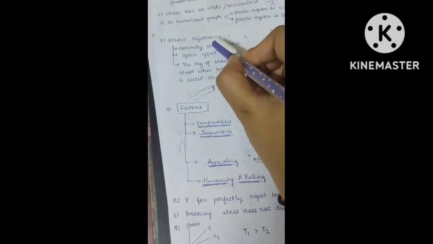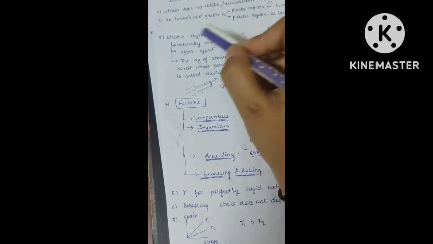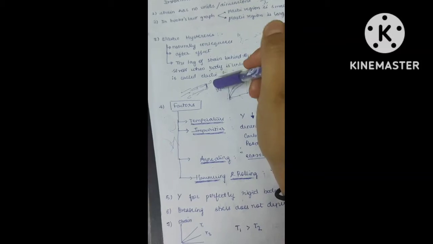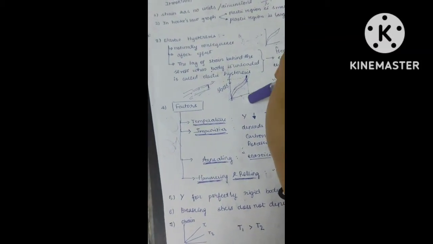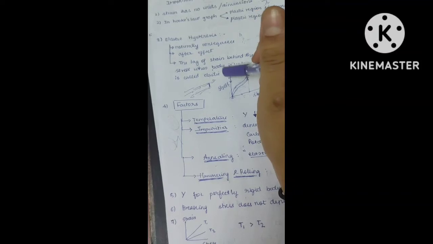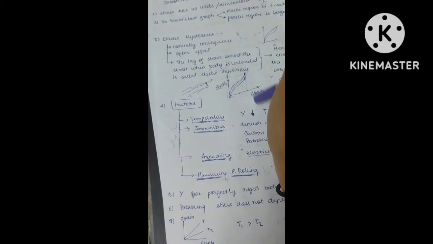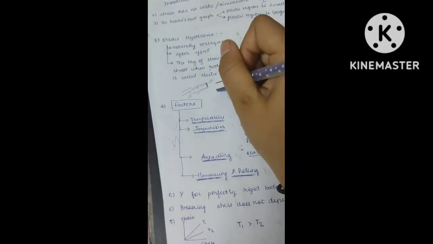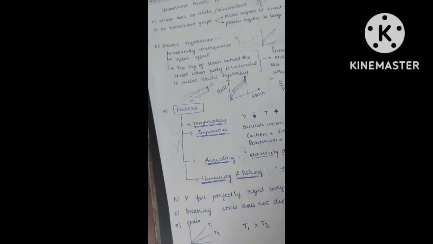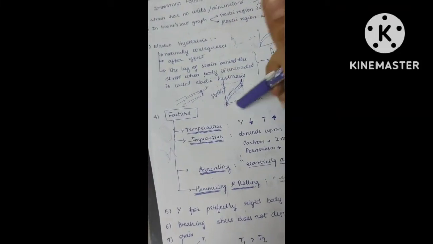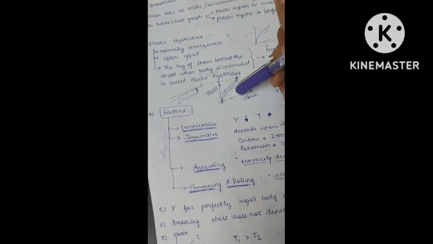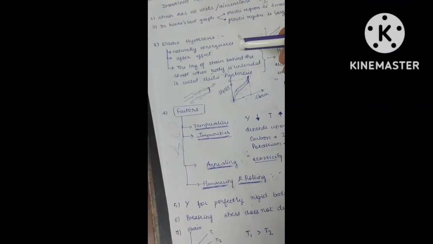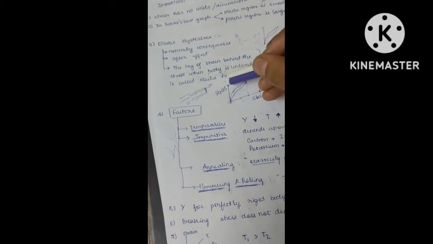For elastic hysteresis, you can say it is a natural consequence. Why is it a natural consequence? Because automatically when the stress is increased, the strain is produced, and when the stress is decreased, the strain is decreased. When you are increasing the stress, the strain is also increasing, right? And when you are decreasing the stress, the strain is also decreasing, but there is some amount of heat generated, or I can say heat loss in the form of heat energy.